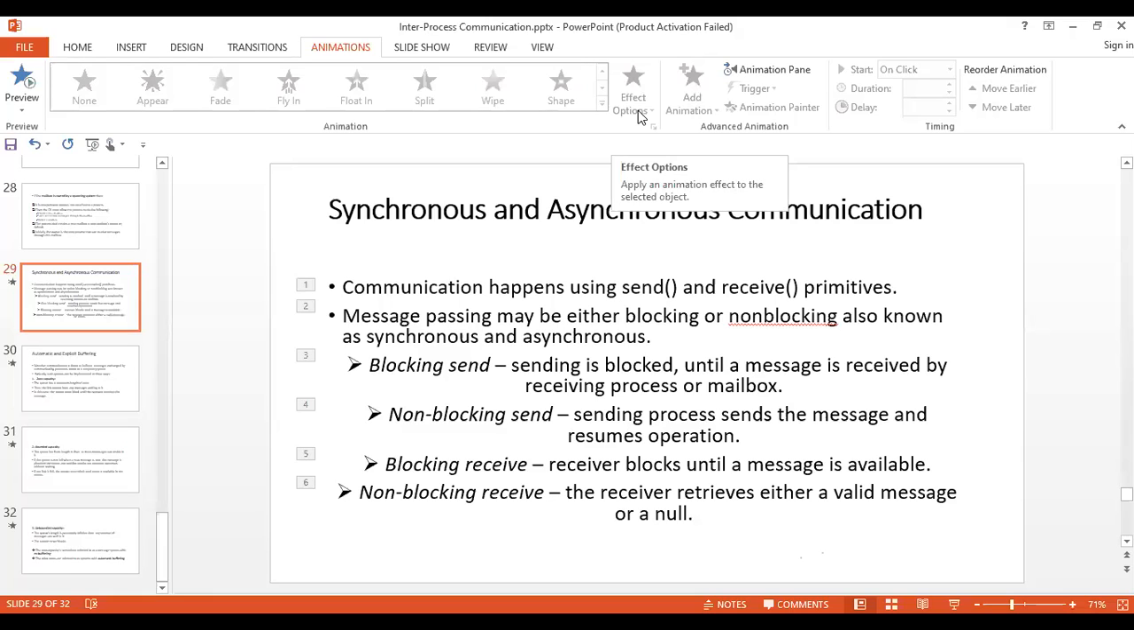So up to this point, we have completed our topic, that is inter-process communication, right? We will continue with our next point, that is scheduling algorithms and the scheduling criteria. So just wait for 1 minute. I will share that.